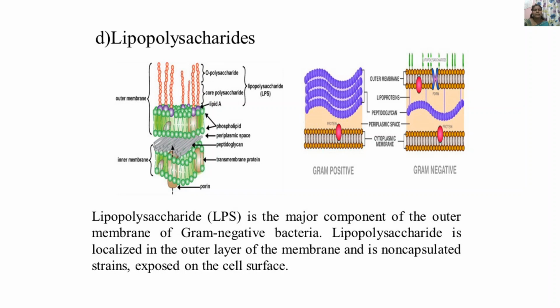The next one is lipopolysaccharides. Lipopolysaccharide is a major component of the outer membrane of gram-negative bacteria. This lipopolysaccharide plays a role in distinguishing gram-positive and gram-negative bacteria. It is localized in the outer layer of the membrane, and in non-capsulated strains it is exposed to the cell surface.